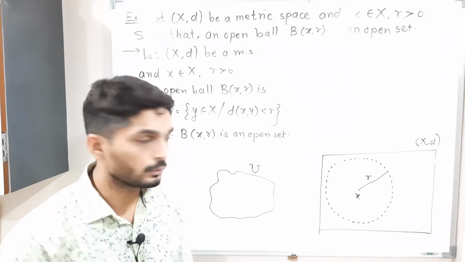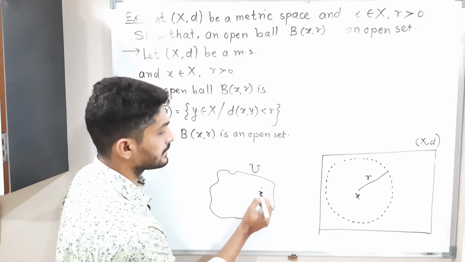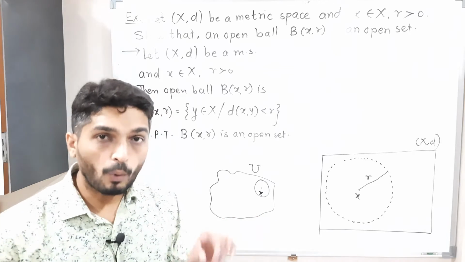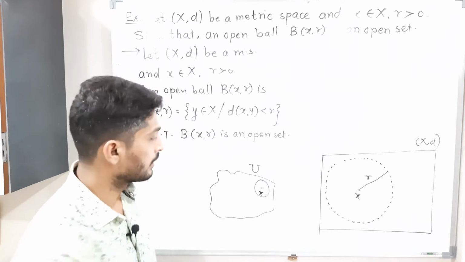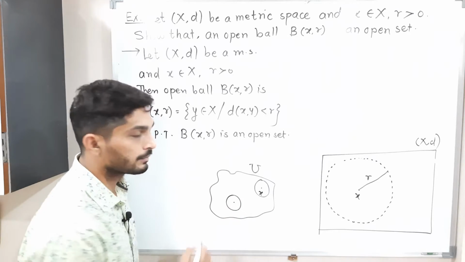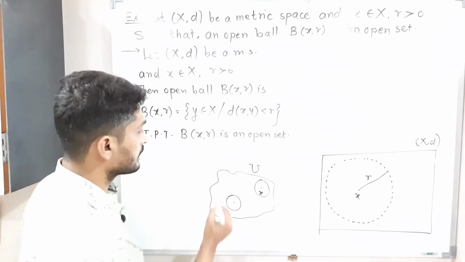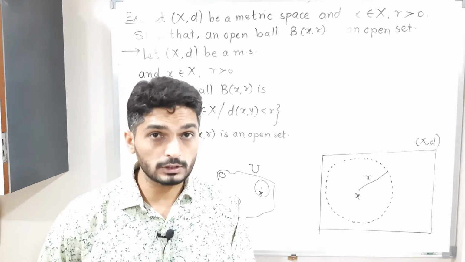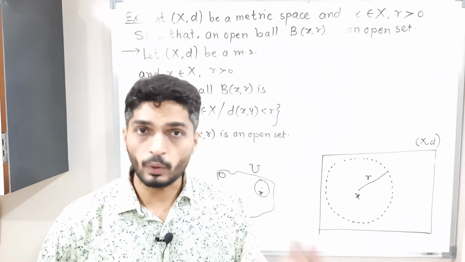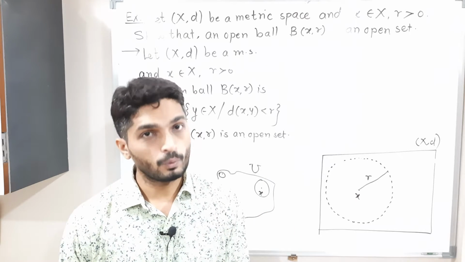For that, if you select any point x, you should be able to draw a ball around it which lies entirely inside set U. If x is here, then also we can draw a ball around it. If x is here, then also we can draw a ball around it. So if it is possible for each and every point, then we can declare it as an open set.